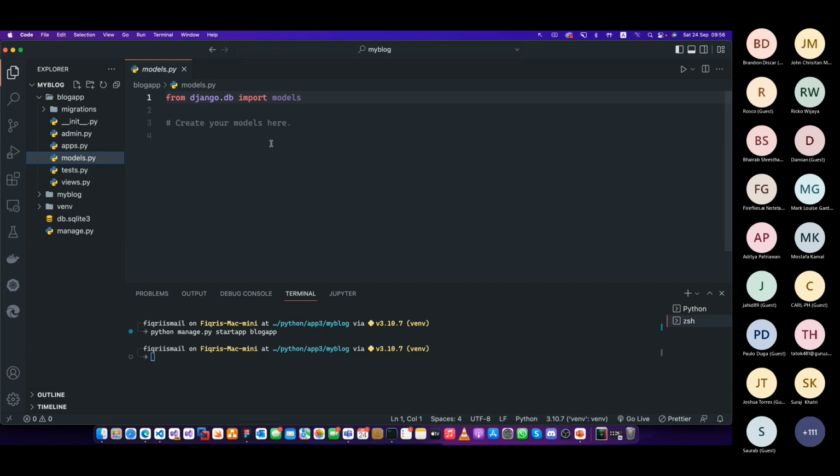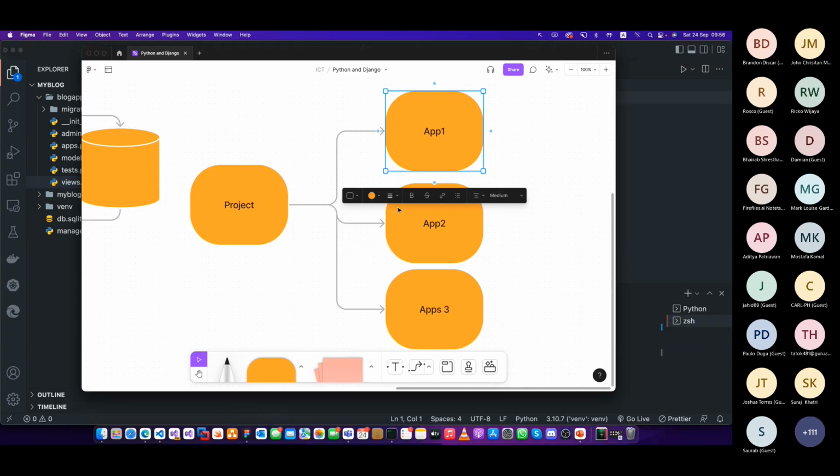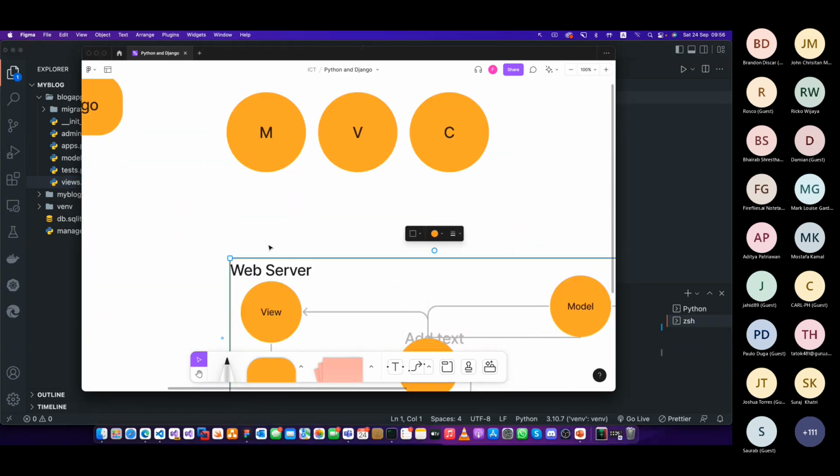For the blog, I'm going to use two models, which will be the post and the category. Later on I'll come back to this, so don't worry about it. tests.py is for whatever unit testing you're using. Now the views. This is a bit confusing in Django. If you mention views, we think it will be the view part of MVC, right?